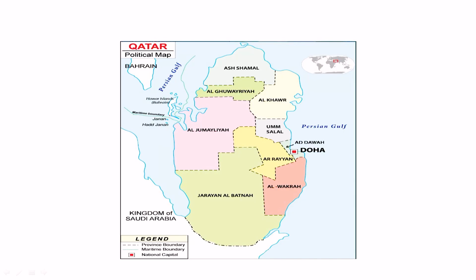This is Had Janan, Janan and Had Janan. And they are just down below the Hawar Islands. Hawar Island belongs to Bahrain. But the question arises, and that was also the question here, whether they belong to Qatar or to the Kingdom of Bahrain. So the court here has finally decided that they belong to the Kingdom of Qatar, although closer to this area, Bahrain, Hawar Islands, they actually belong to the State of Qatar.